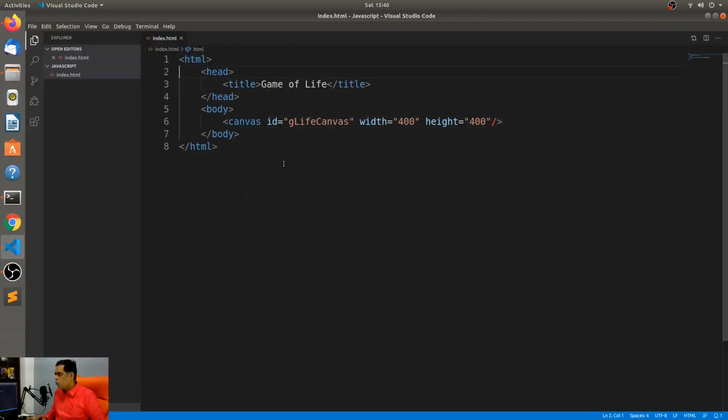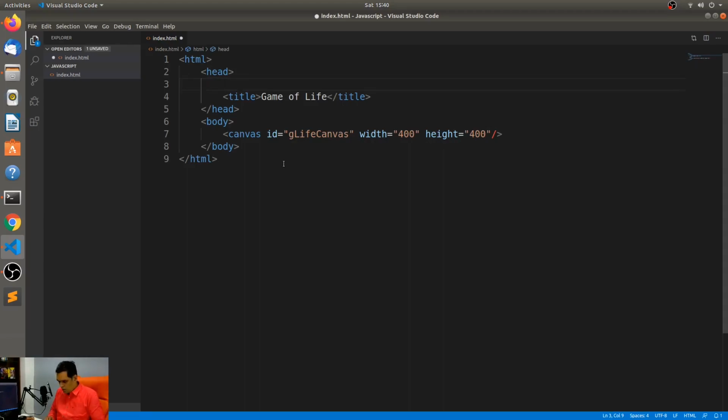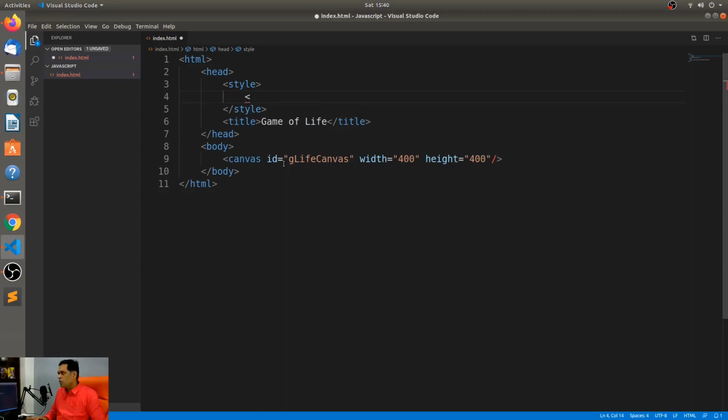So let's just introduce a little bit of style. Now, I know a lot of people would like me to create a new style sheet and everything, but since this is just a placeholder, we'll just create the style tags here itself.